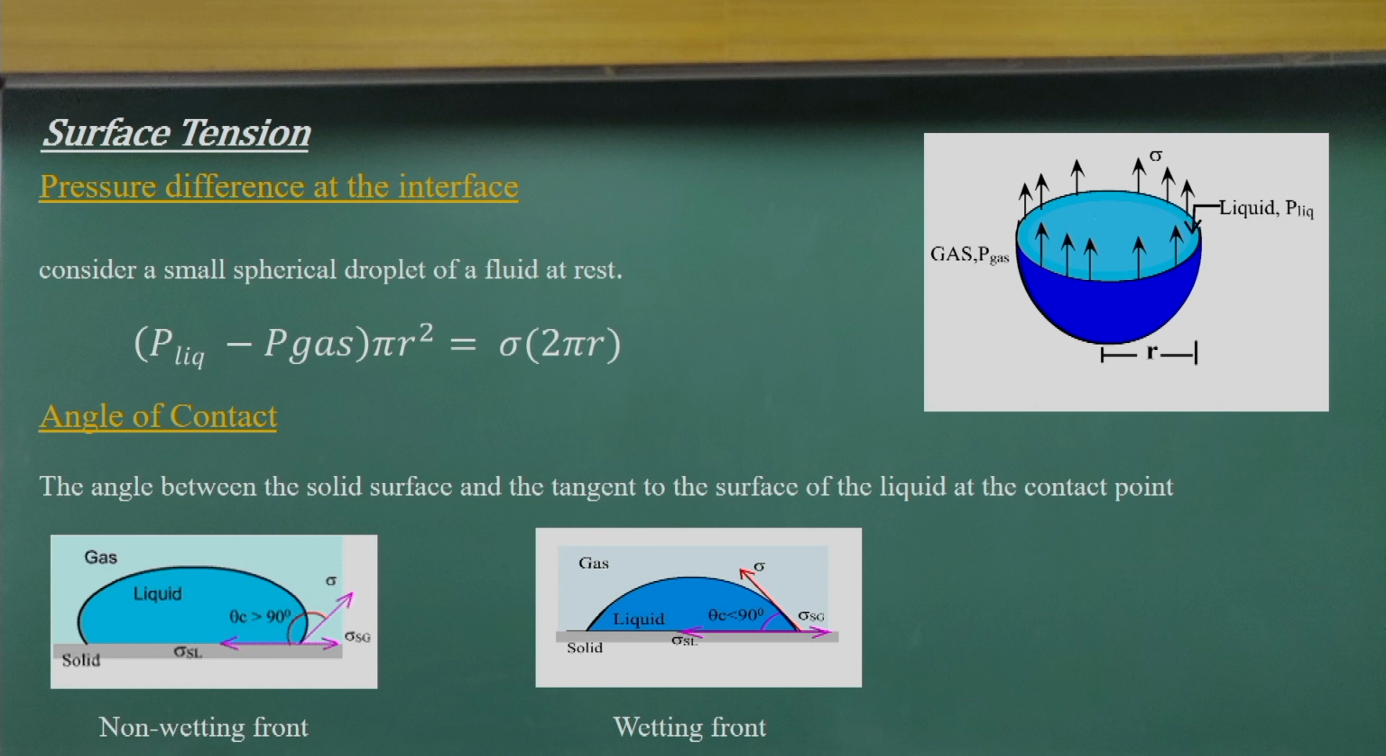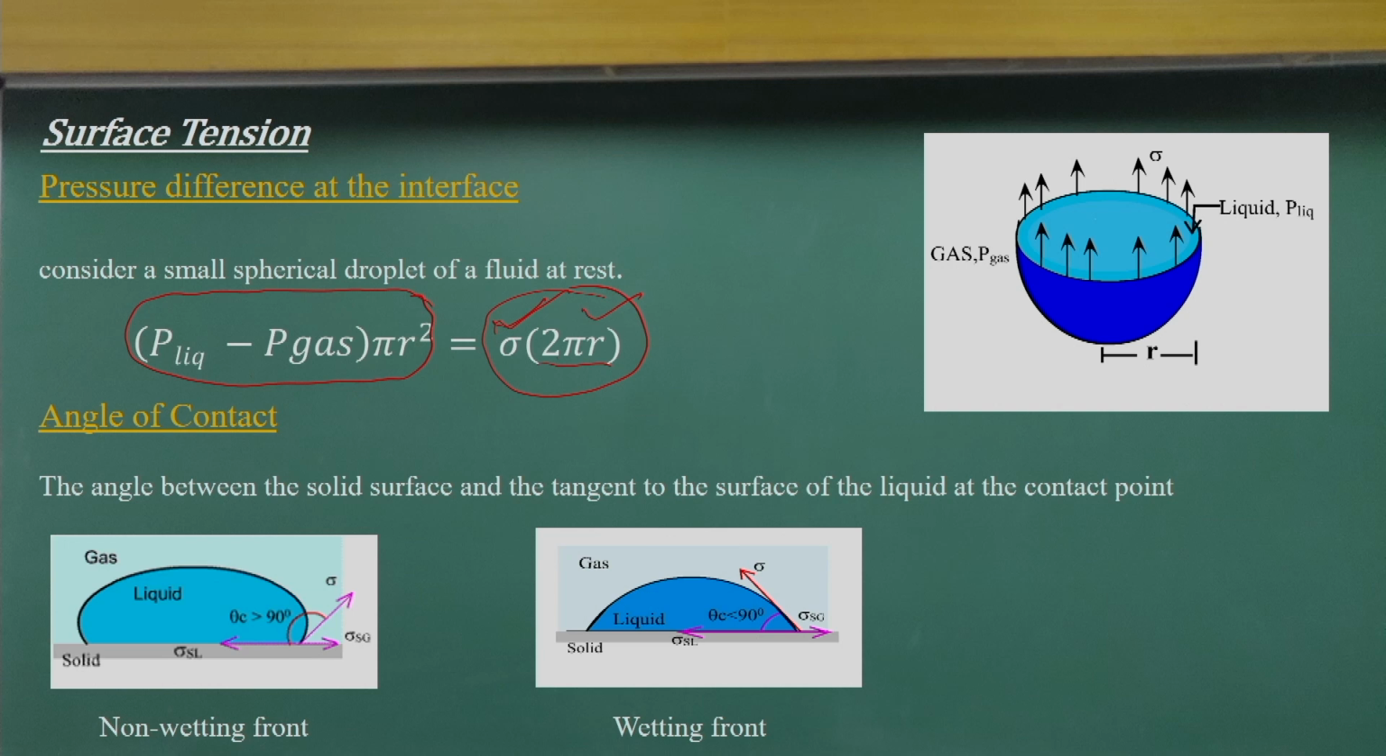If I consider just half of it, the pressure inside is P liquid and the outside is P gas. There will be a difference of pressures because of these tension forces. If I equate the net force acting on this, the pressure times the area gives the net force. The force per unit length acts along the circumference on which the surface tension is working, which is 2 pi r times the surface tension. These forces will be equated.